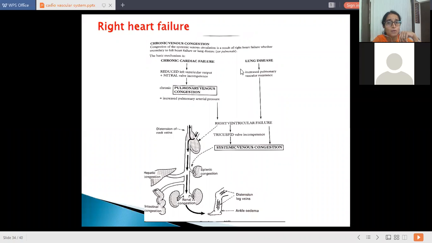That is chronic bronchitis, emphysema, pneumoconiosis, pneumonia, and fibrotic lesions which appear in tuberculosis of the lung. These lung diseases give rise to increased pulmonary vascular resistance and in turn to right ventricular failure.